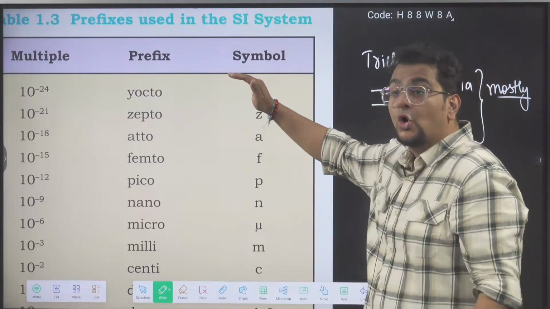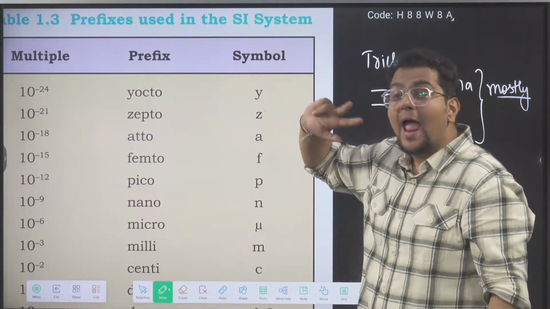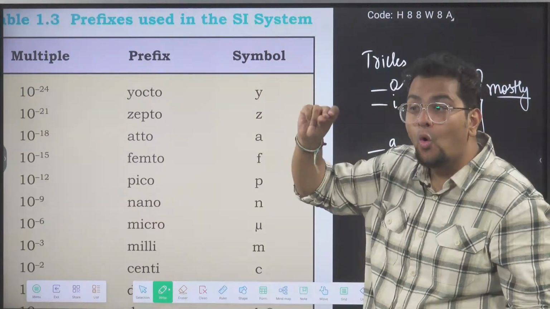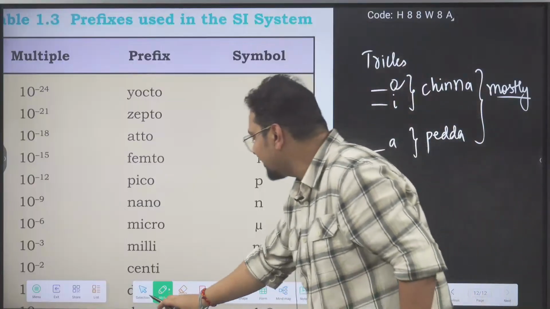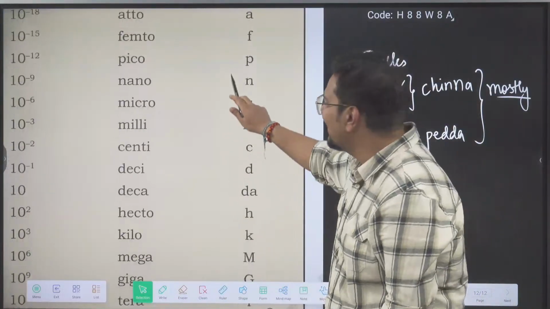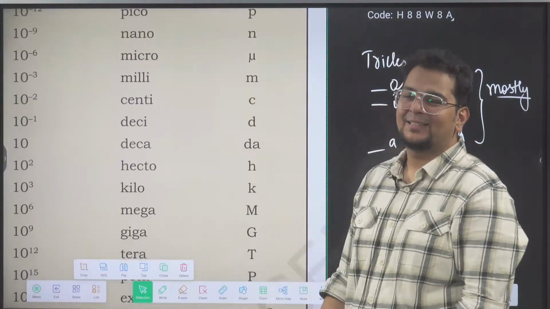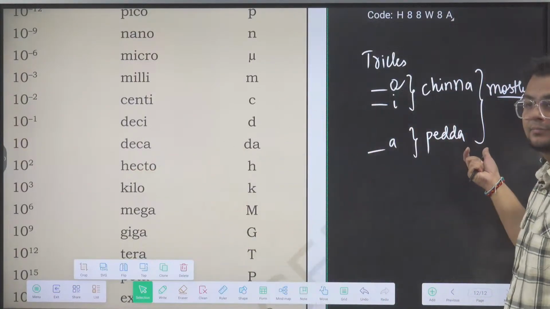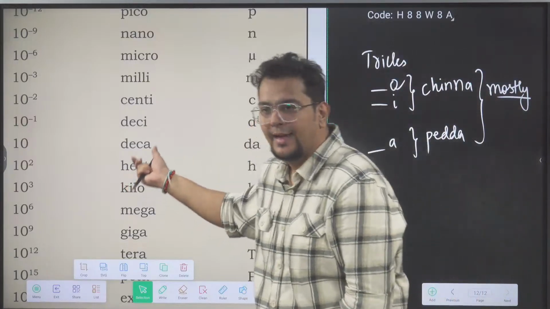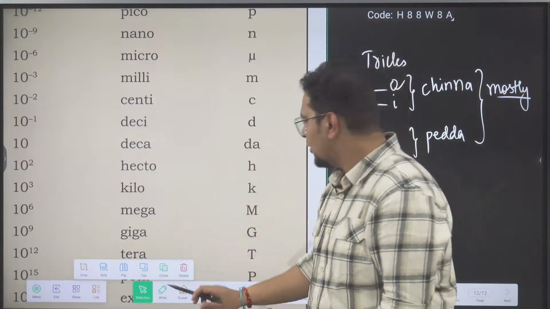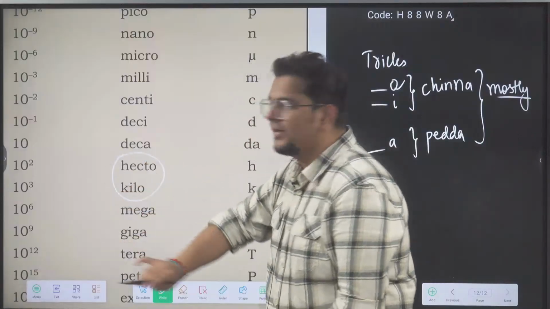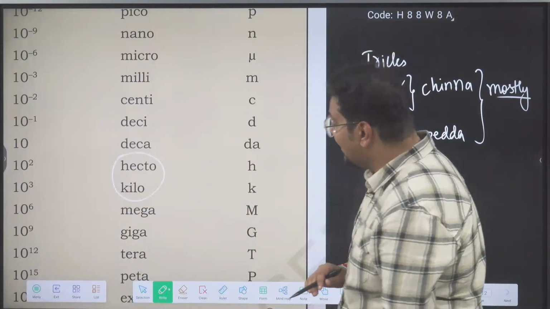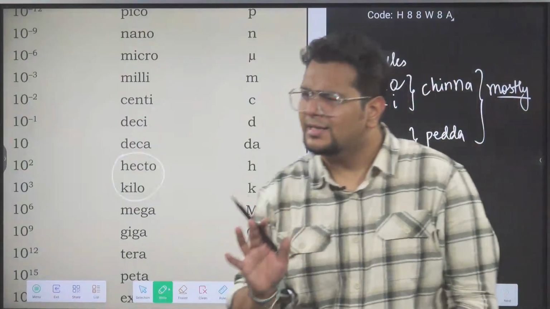Ending with A, pidda. Out of that also, O will be more chinna than I. See, yocto, zepto, atto, femto, pico, nano, micro, O. Then came our cute people, E: milli, centi, deci. Hecto is not falling in this shortcut. That's why I said mostly. Hecto and kilo. Apart from hecto and kilo, remaining everywhere it will work. Deci, deca clear? Then mega, giga, tera, peta, exa, all these things are okay.